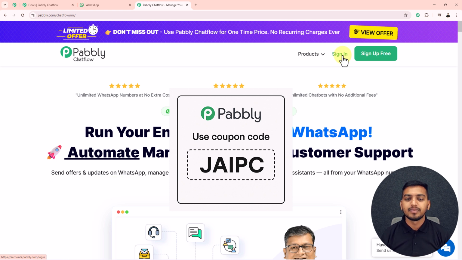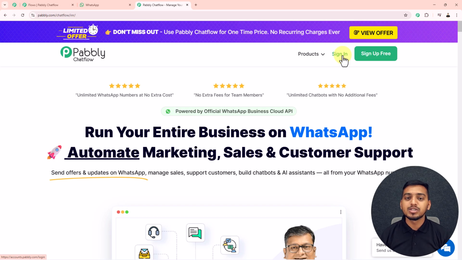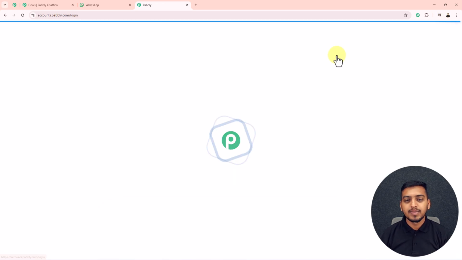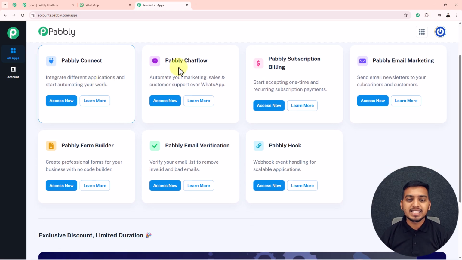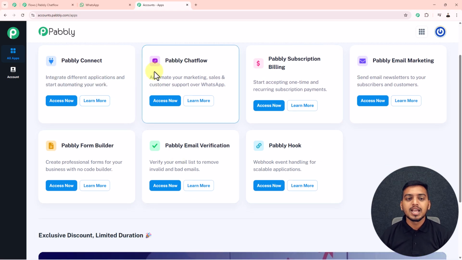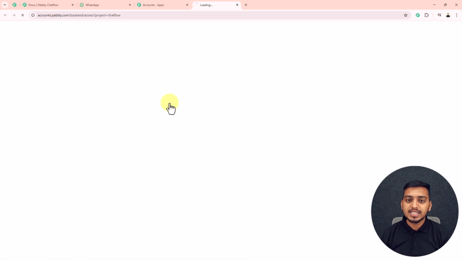Now as I am an existing user, I will click on this sign in button. This will direct me to this all apps page of Pabbly, where Pabbly has these 7 amazing and powerful applications. But today as we are going to use Pabbly Chatflow, that's why I will click on this access now button.